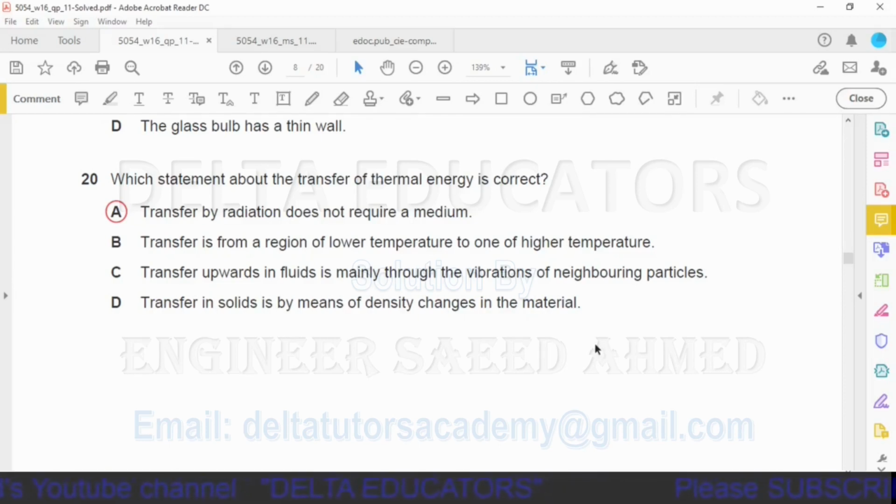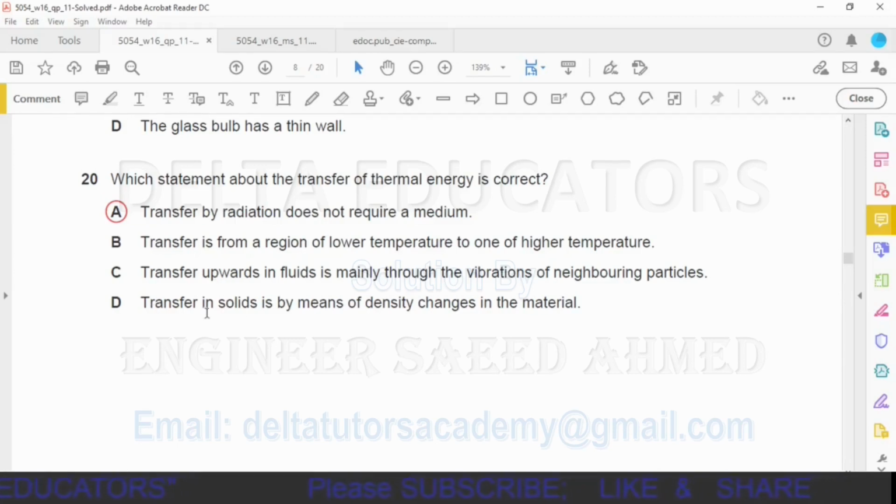Okay, we will check the other options also. In option B, transfer is from a region of lower temperature to one of higher temperature. No, heat is always transferred from higher temperature to the lower temperature. So this option is incorrect. Option C, transfer upwards in fluids is mainly through the vibration of the neighboring particles. No, vibration is the process of heat transfer in solids. In liquids, it is not because of vibration, it is because of the transfer of the molecules from one point to another. So option C is also not possible.